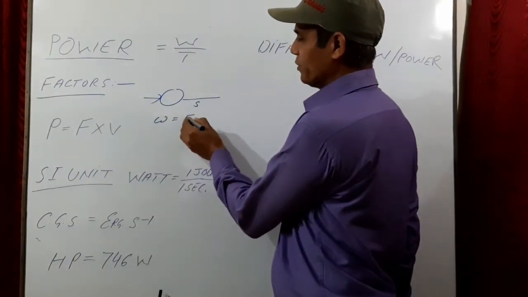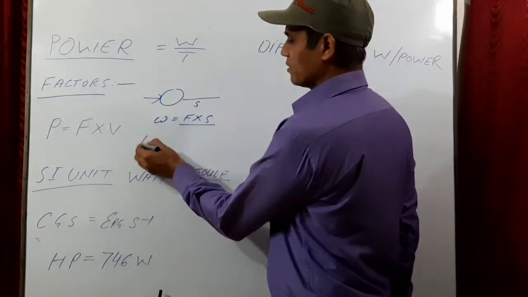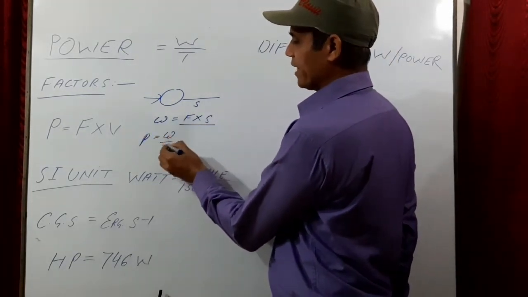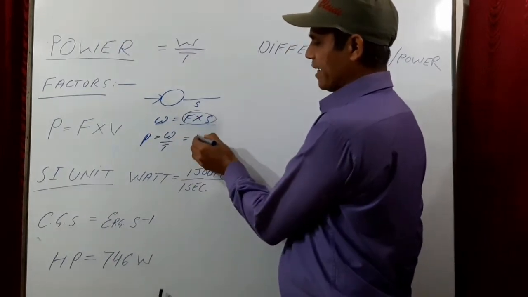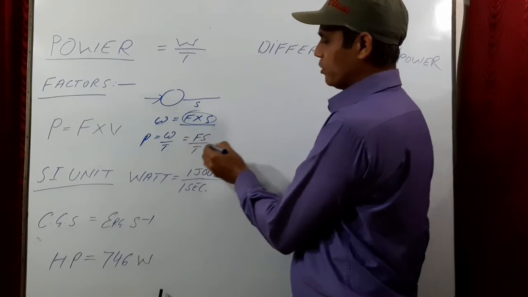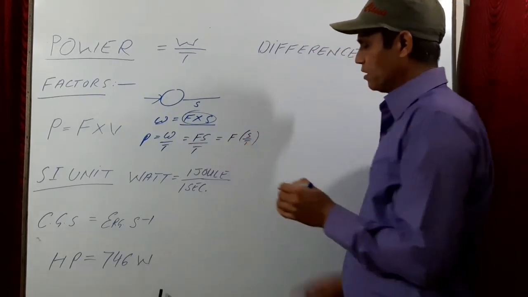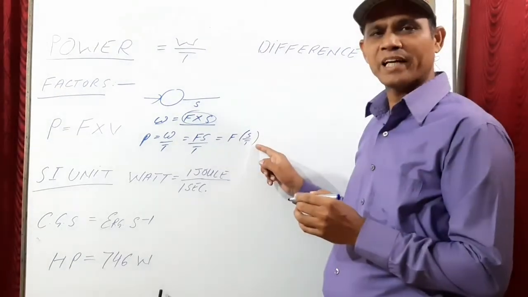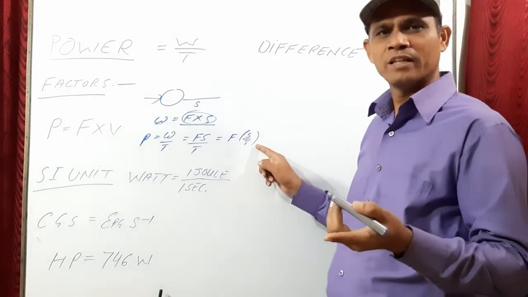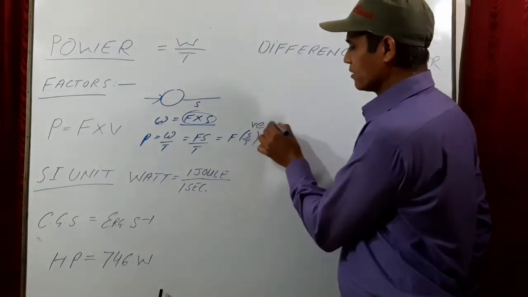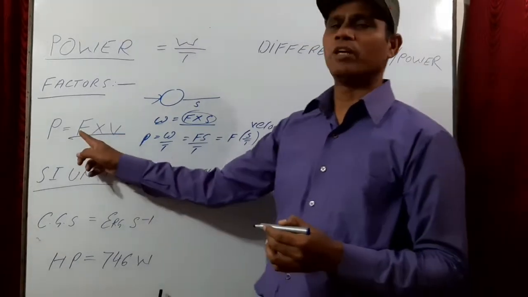Work is force into displacement, and power is work upon time. Substituting the value of work, Fs upon time, or F into S upon time. Displacement divided by time, or rate of change of displacement, is called velocity.